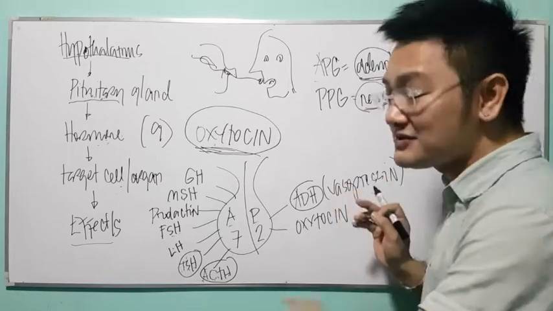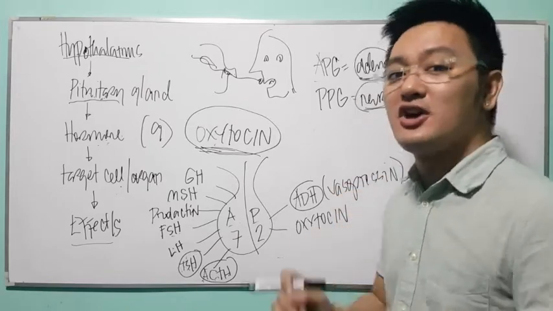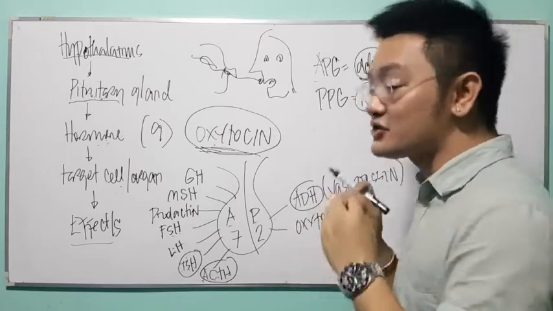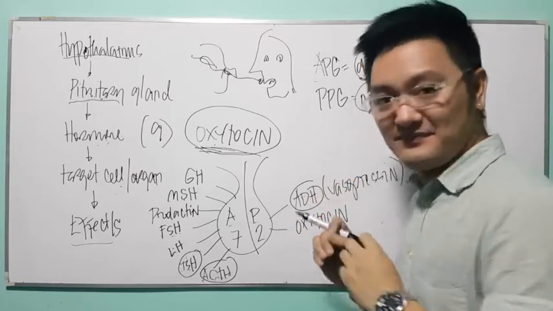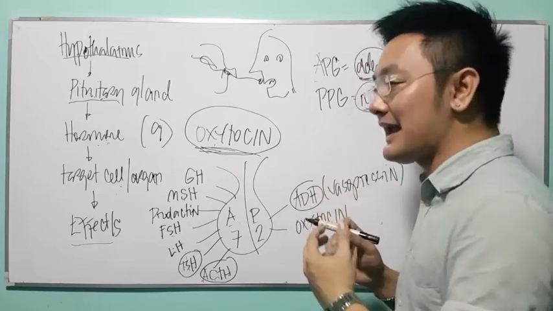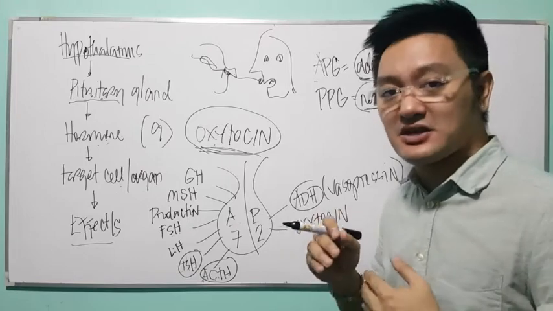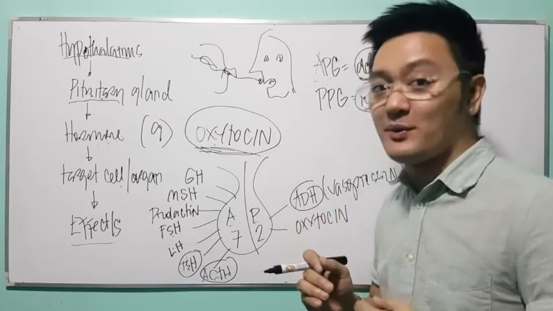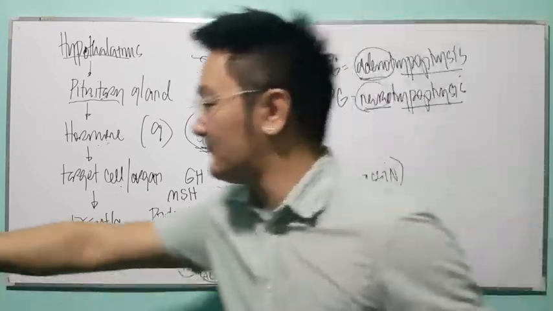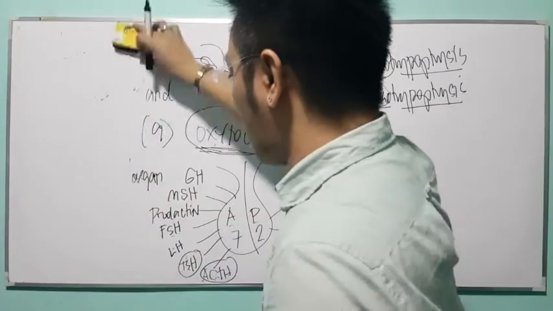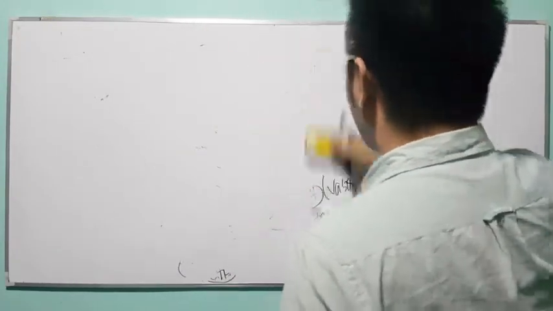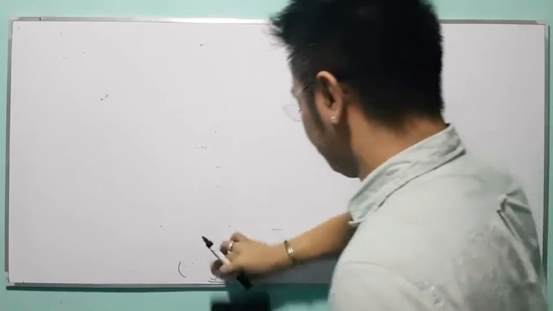This is why you don't have to memorize everything. Can you follow? You just have to understand the physiology and its effect, so that you will have an idea what will be the manifestations of the patient of the opposing disorder or opposing condition. Anyway, let's continue. So I'll be giving you a bird's eye view of the different hyper and hyposecretions.